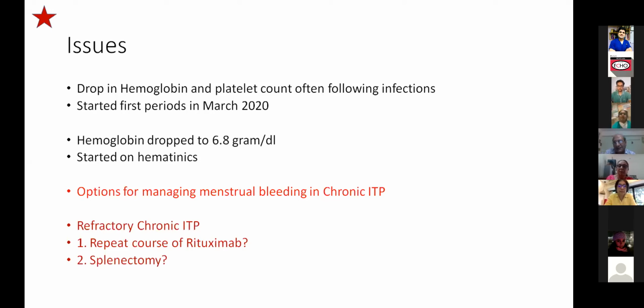Since she was IgA deficient, I think that's a very good thought. Since she was already IgA deficient, I think around 30% of patients can have it. Celiac disease is more common in IgA deficiency, so it was ruled out earlier. Okay. So I think that is it, Sunil.